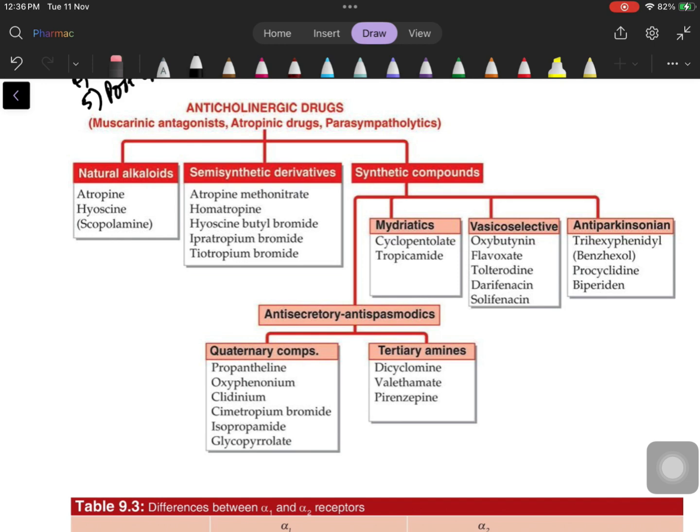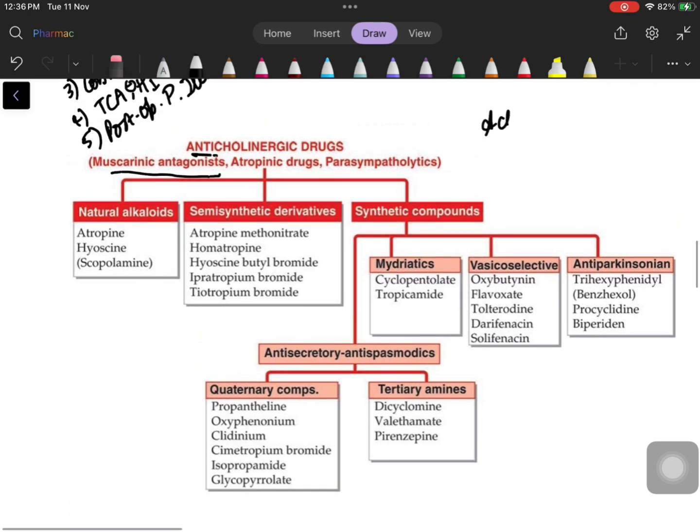They're also called muscarinic antagonists because anticholinergic, which means we saw the cholinergic drugs like acetylcholine, right, which would go and bind to the receptors. These would inhibit the receptors, okay? They are antagonists to the acetylcholine receptors. Specifically, not the nicotinic ones, but the muscarinic ones. So, M1, M2, and M3 blockers is what we're learning. And the king of this class is atropine. So, they're also called atropinic drugs or parasympatholytics.